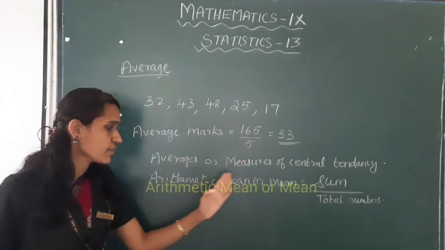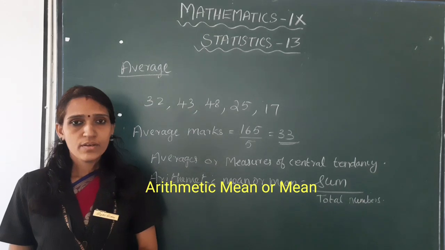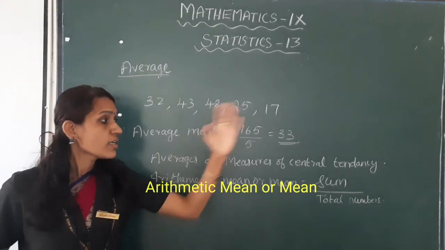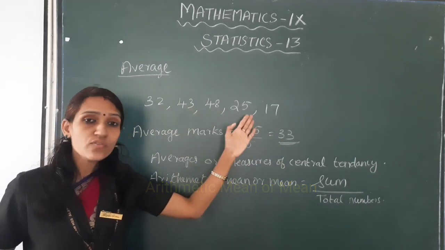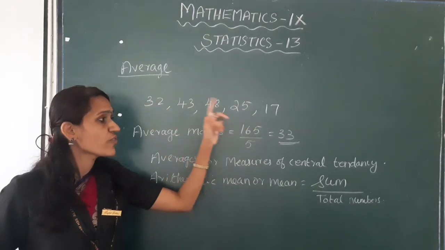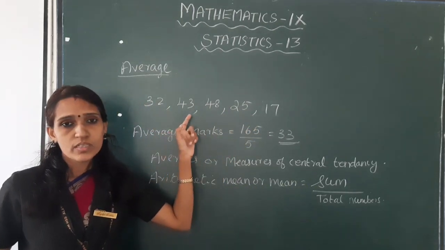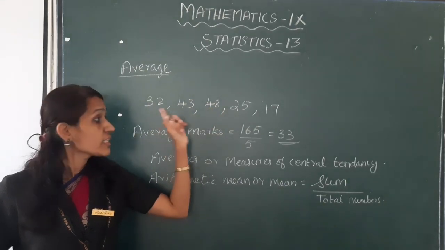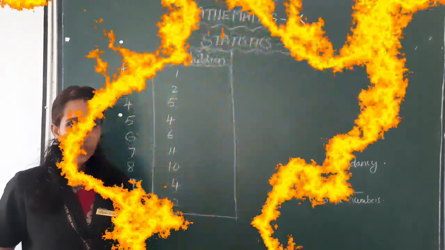Okay, clear? The average of any set of numbers between two fixed numbers is also between these numbers.